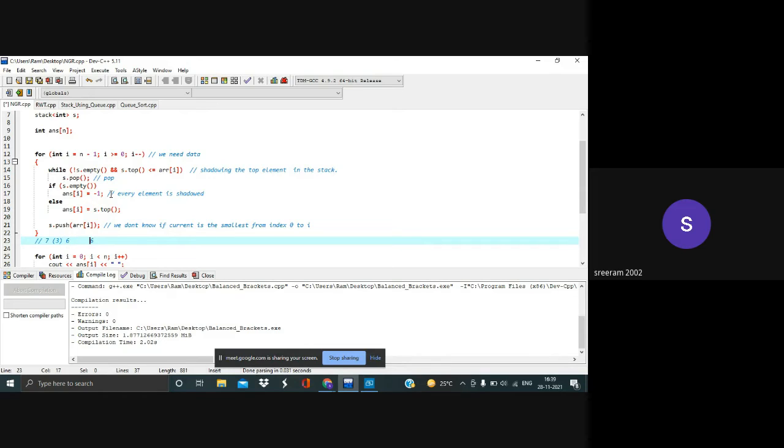Although 3 is small, we never know whether there are no smaller elements to the left of 3, or whether all the elements to the left of the 3 are greater than 3. We cannot actually conclude that, or predict that.